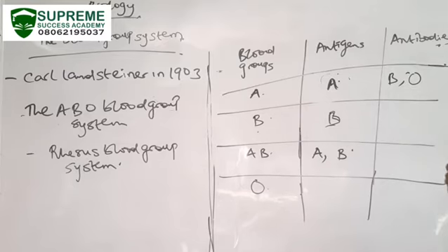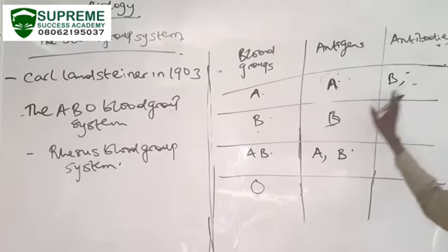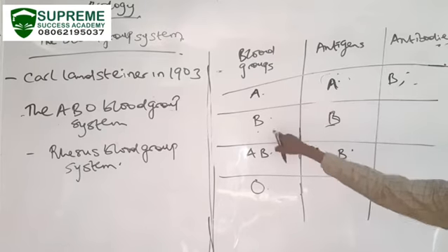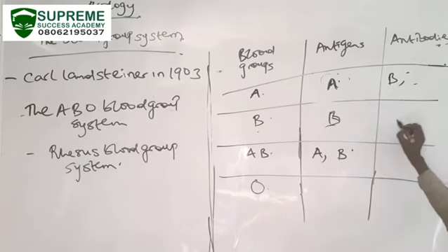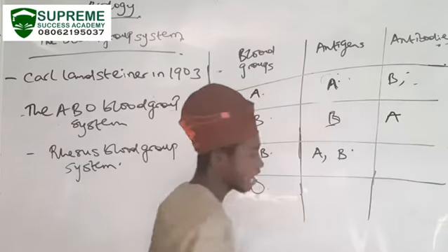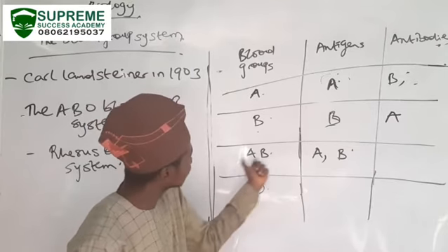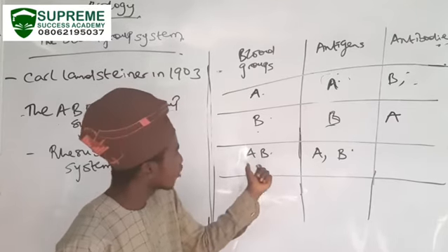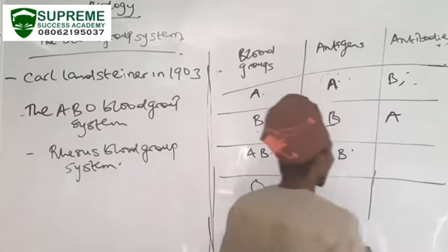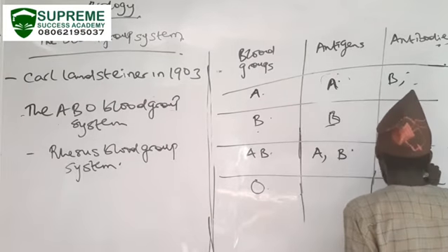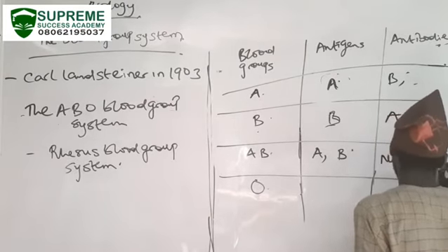So if I'm blood group A, let's take it gradually. If I'm blood group B, I'm going to be having antibody A. If I'm blood group AB, now looking at AB, what can we see? AB has both the blood groups, and because it has both, it has no antibody.